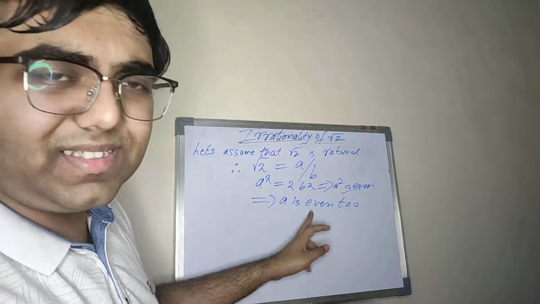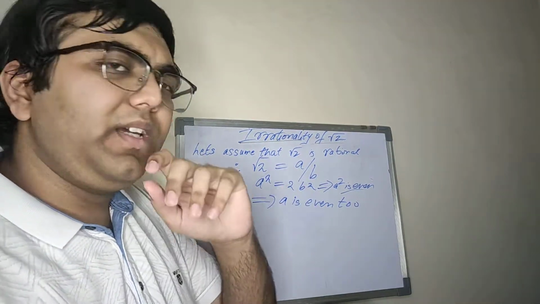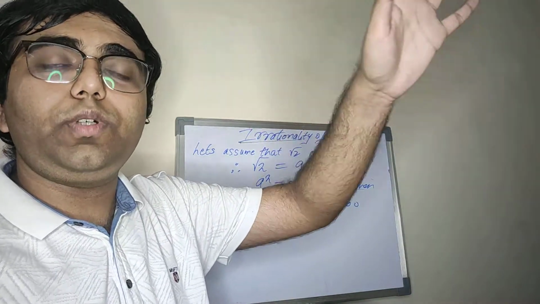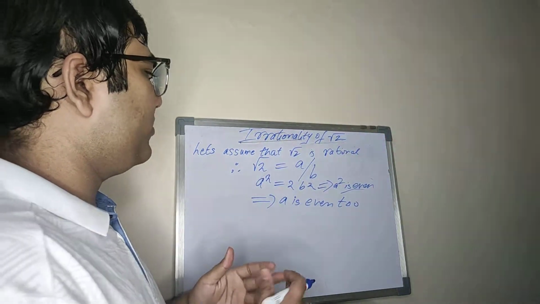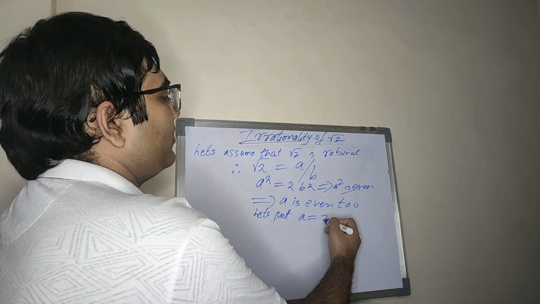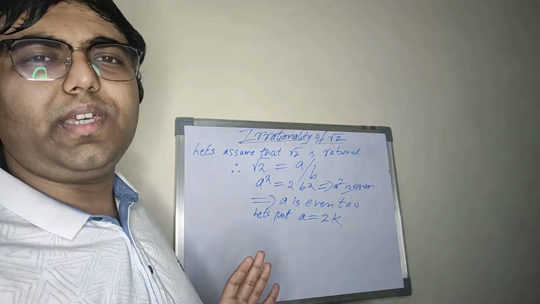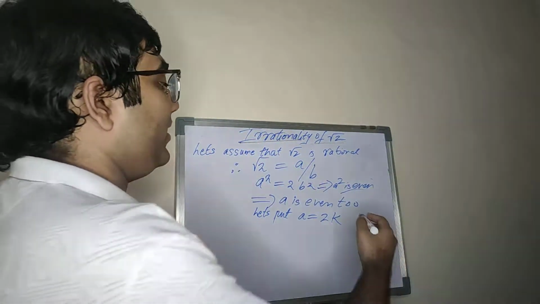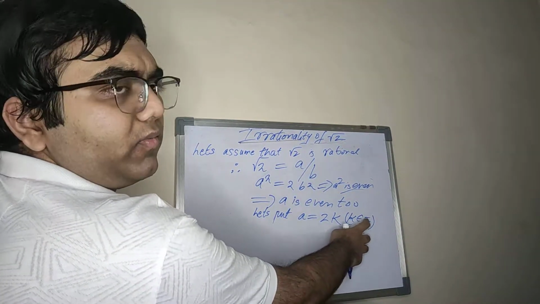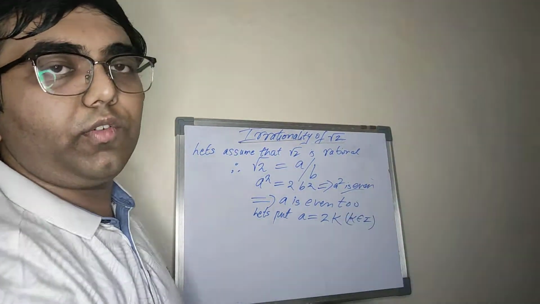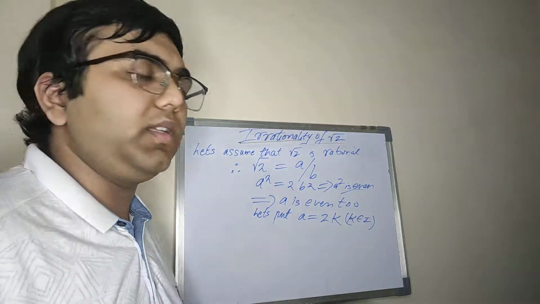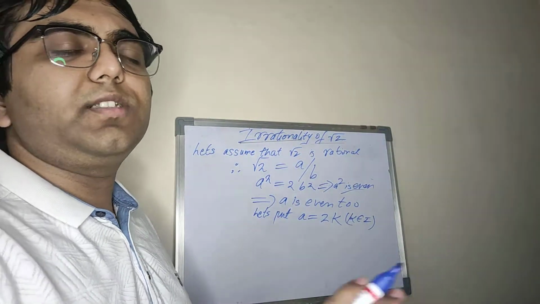Now whenever we reach such statements in mathematics, what we basically do is, if a is even, put it as some 2m, some 2k, 2t, 2n. So let's put a as some 2k, where k is any integer. Remember that k is also an integer. What does this symbol mean? That k belongs to the set of all integers. Remember that this symbol, belongs to, is a symbol from set theory. So k is an integer and a can be expressed as 2 times k.